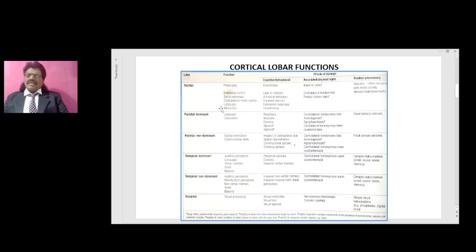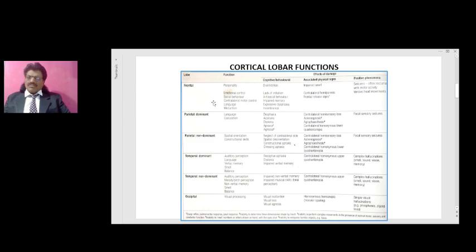The classical example is NPH, normal pressure hydrocephalus, where the frontal horns of the lateral ventricle dilate and impinge on the micturition center of the frontal lobe. So in NPH an important component is that bladder control gets affected.